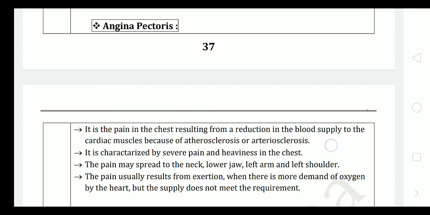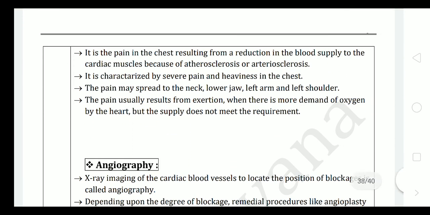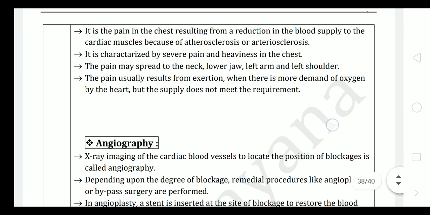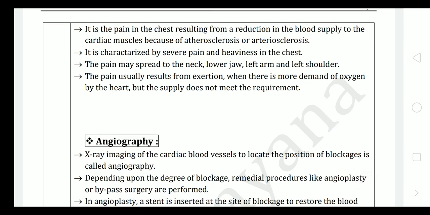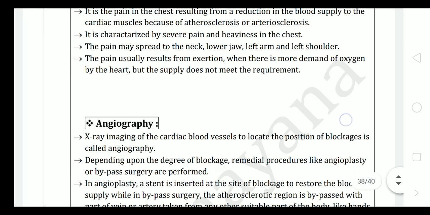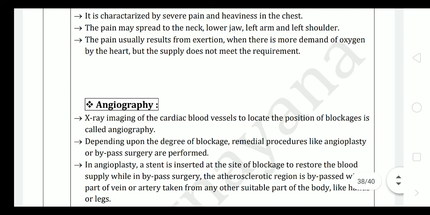Angina pectoris. It is a pain in the chest resulting from the reduction in the blood supply to the cardiac muscles because of atherosclerosis or arteriosclerosis. These two words we have heard before. It is characterized by severe pain and heaviness in the chest. That is one of the symptoms, heaviness in the chest.